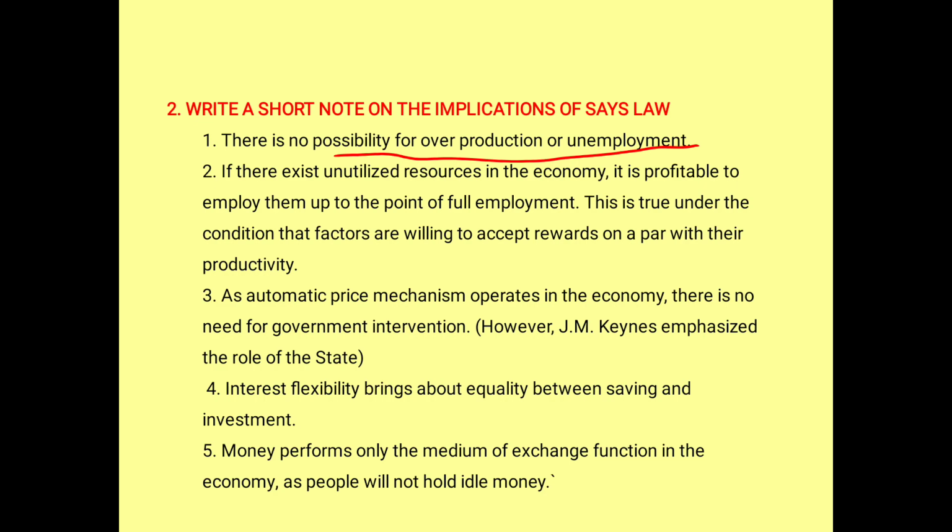The third one says, as the autonomous price mechanism operates in the economy, there is no need for government interference. Automatically, when the price mechanism is operating, there is no need for government intervention. But that is according to J.B. Say. Keynes says there should definitely be government interference.